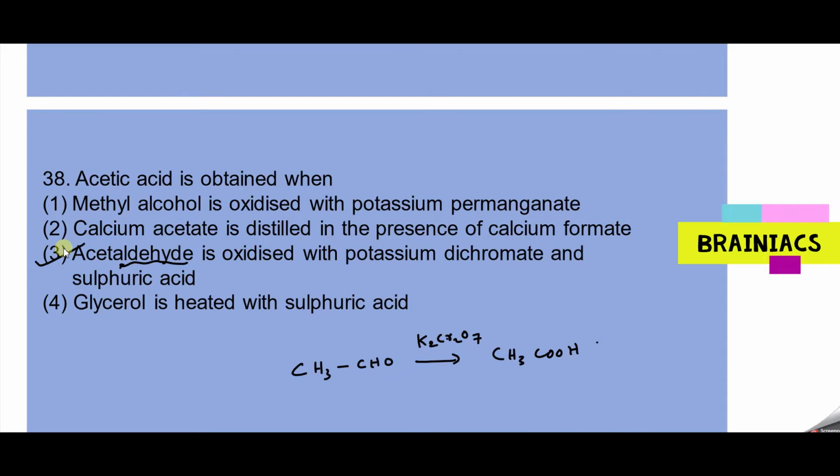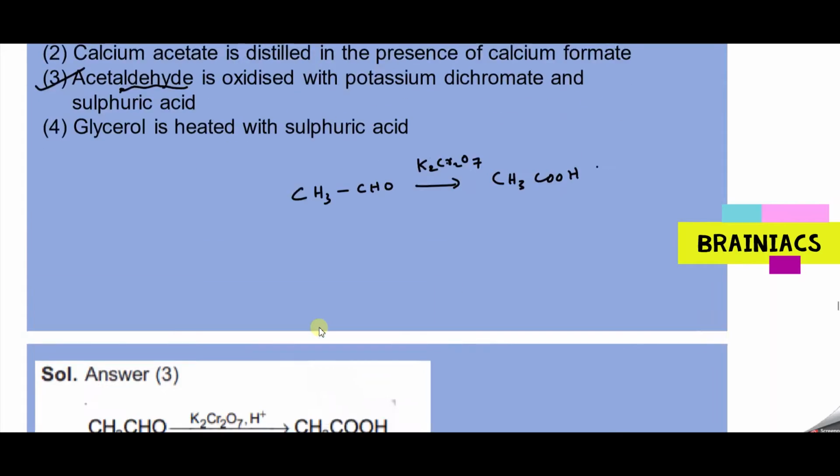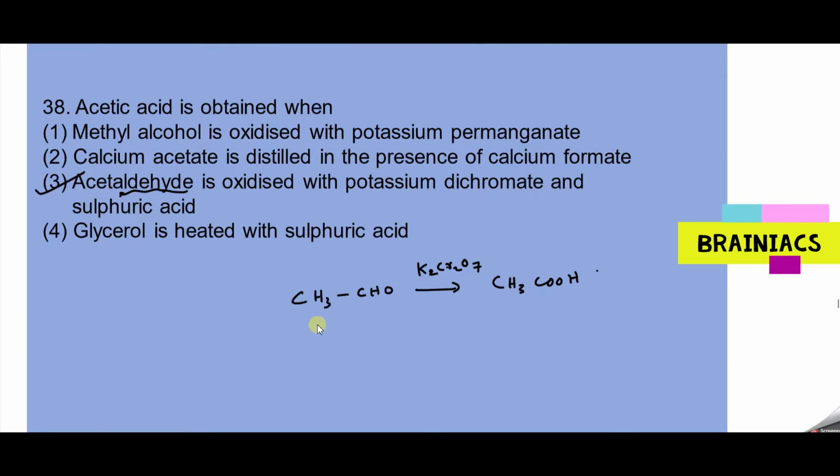What happens if methyl alcohol is oxidized? So this is on oxidizing with potassium permanganate, KMnO4. This will get oxidized to formic acid. So the answer should be option 3. Go to next question.